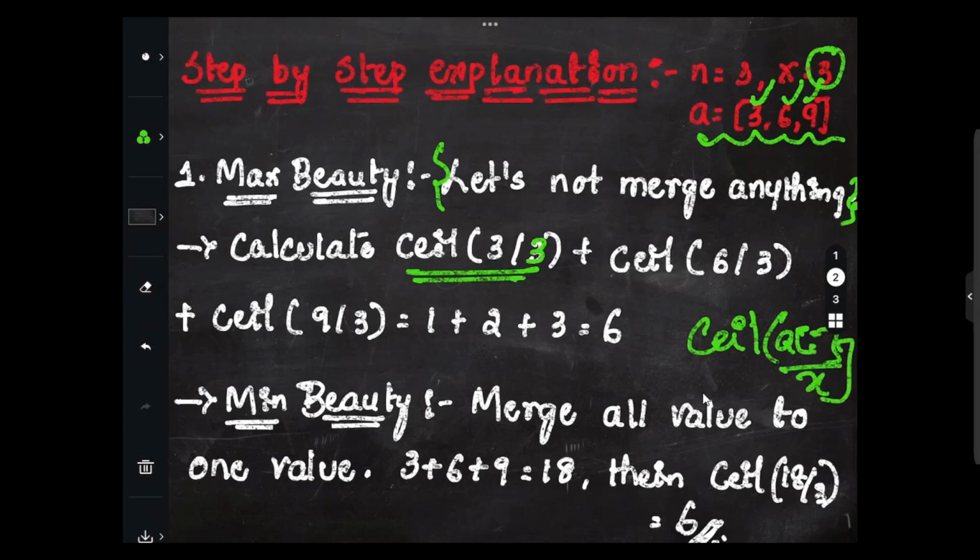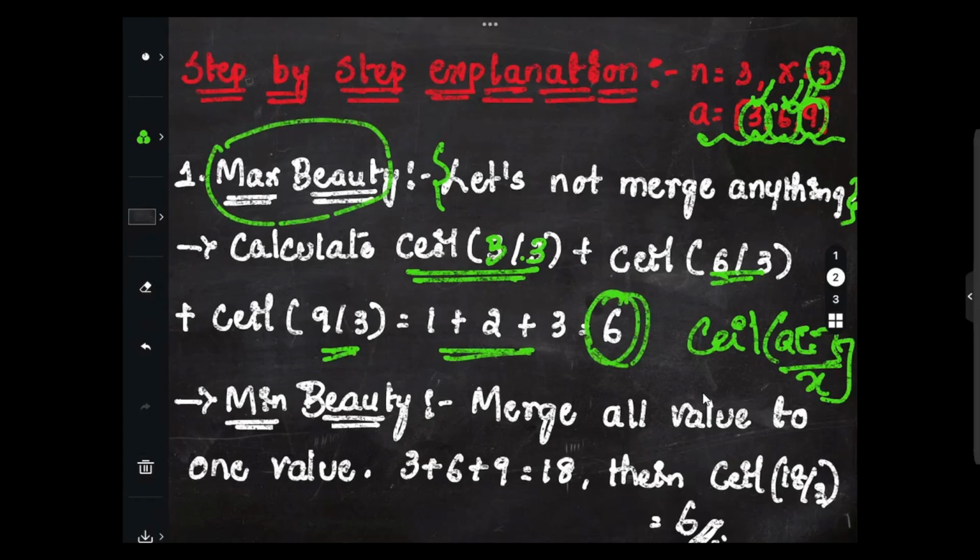So the number of elements will be 3: ceil of 3 by 3 plus ceil of 6 by 3 and ceil of 9 by 3. So here 3 by 3 would be 1, 6 by 3 would be 2, and 9 by 3 would be 3. 1 plus 2 plus 3 will give us 6. This is the maximum beauty for the calculation they have given in the question itself. This is completely straightforward.